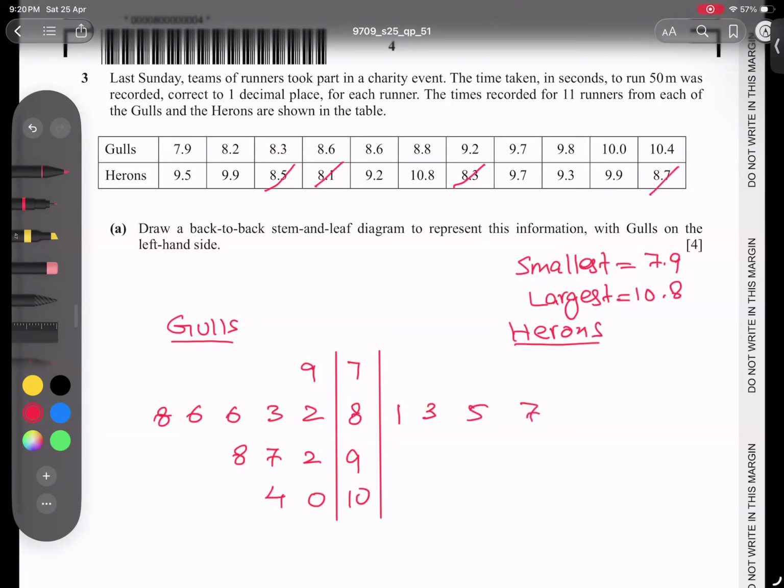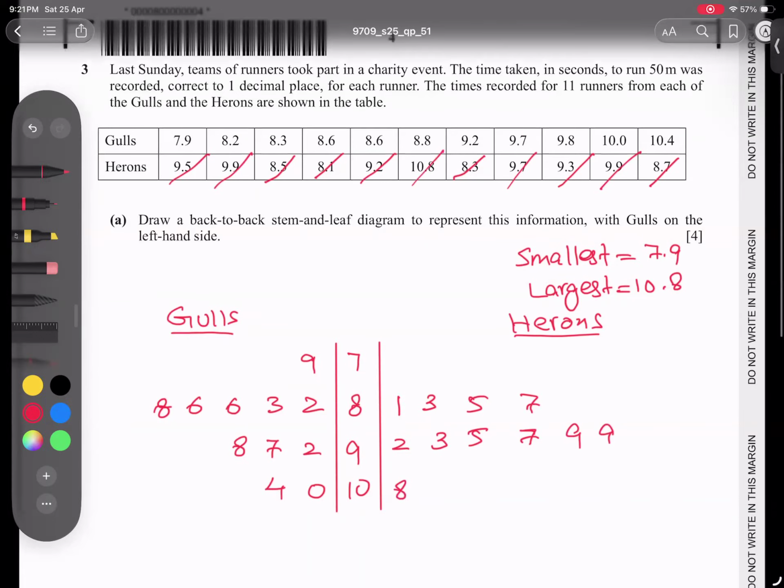After that, 9.2 and 9.3, 9.5, 9.7. After that, 9.9 one time and two times. And the last one is 10.8.